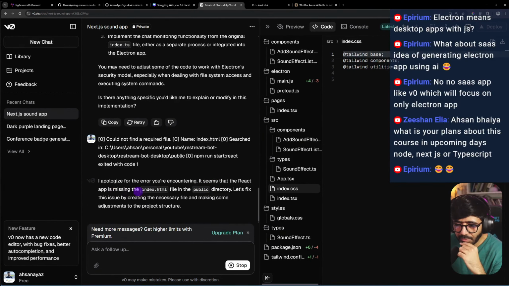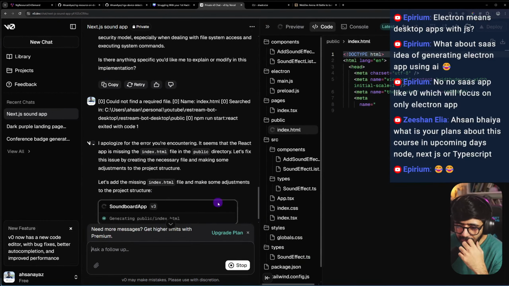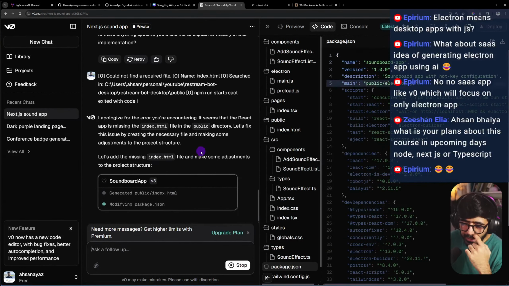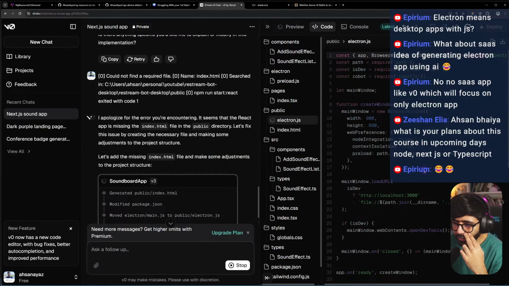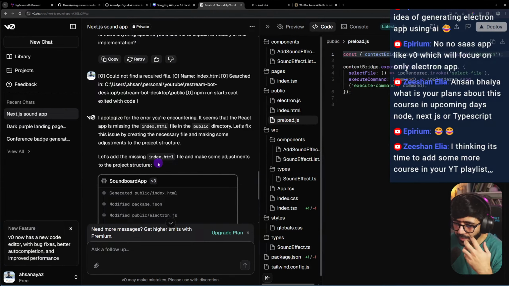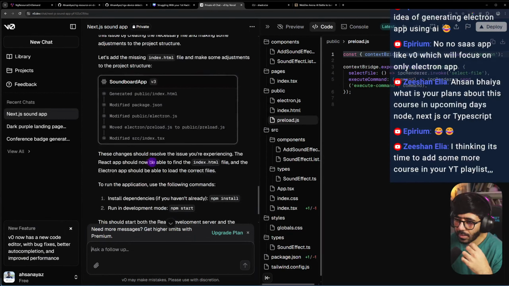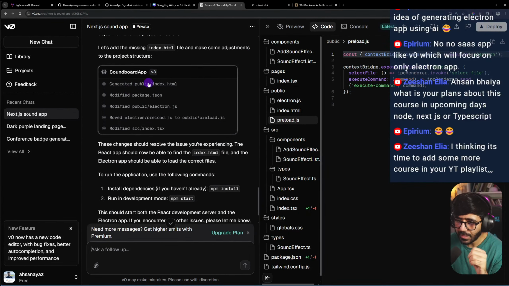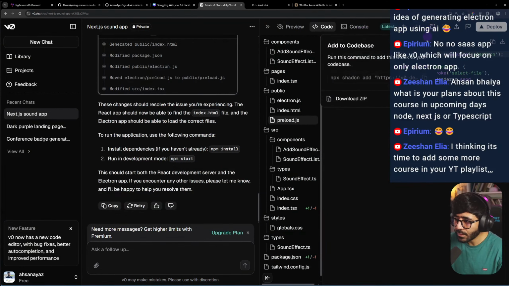It seems the React app is missing the index.html file in the public directory. Yes, it is. Let's add the missing index.html file and some adjustment. Now, one of the things that I have an issue with so far with all the AI generators is that more or less essentially all the files get updated, which is a bit risky. In this case, it has updated just a few files, which I think is still okay. So we have index.html, package.json, electron.js, and preload has been moved to public preload.js and then index.tsx. I don't really know if this would work, but let's try this out.